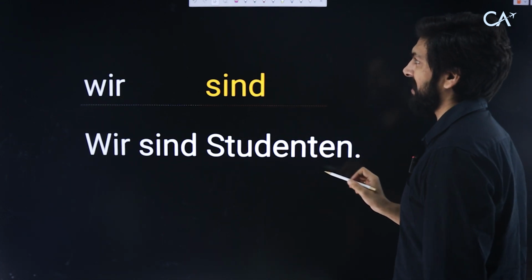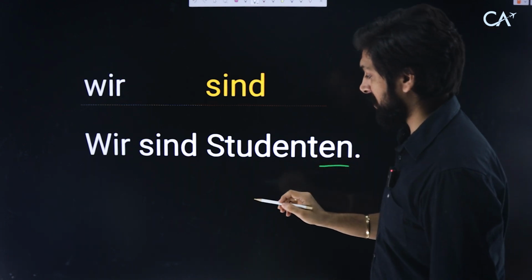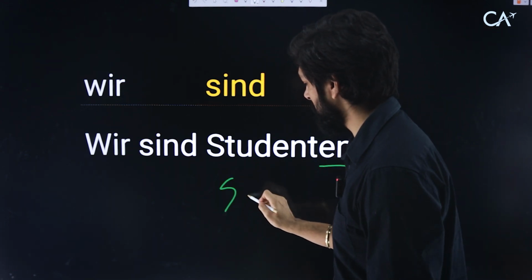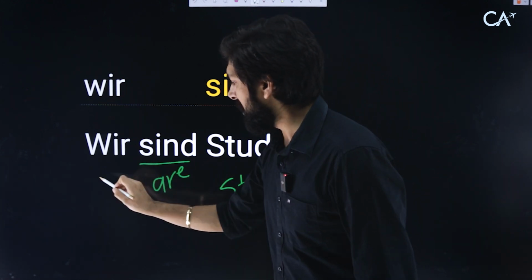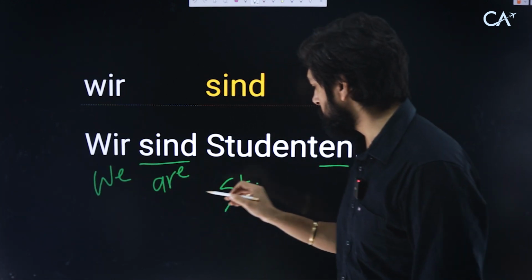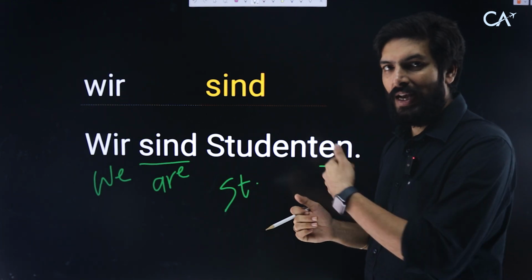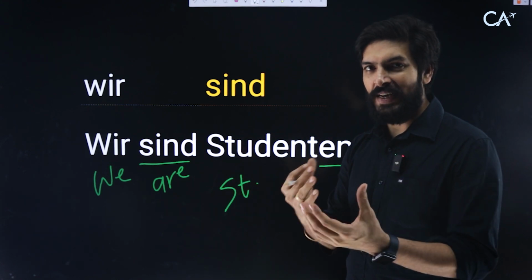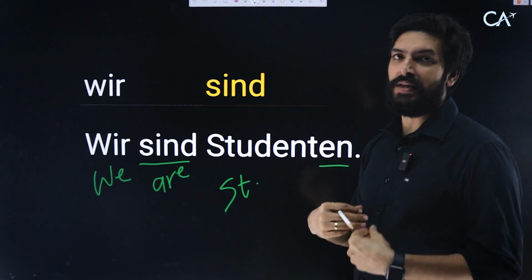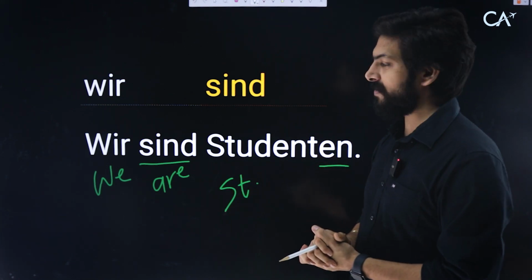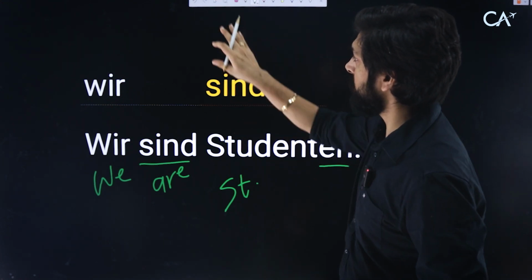Wir sind Studenten. For a single student, it's Student, but as soon as we add en, that is the plural, students. Sind is are, and wir is we. We are students. Wir sind Studenten. I think you can say that when you meet together, and when we meet, you can say wir sind Studenten und ich bin Lehrer. I'm a teacher, you are students. So, we are students. Wir sind Studenten. Let's go with the next one.